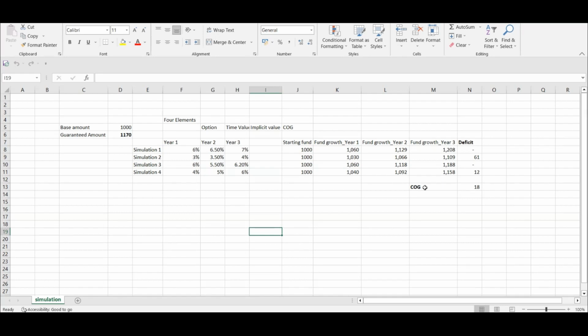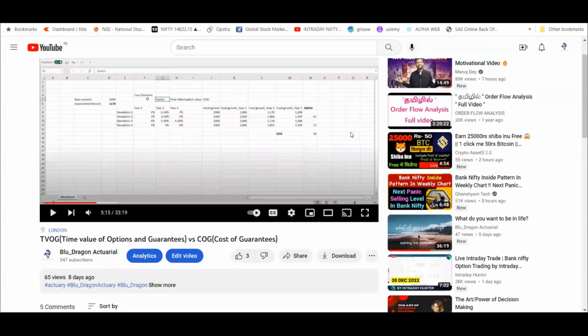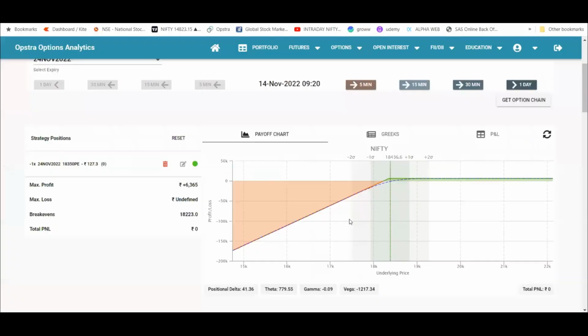And what is time value of option? In order to understand time value of option, we need to go to the platform that I've shown earlier, which is called Opstra. In Opstra, I'm not going to repeat the entire lecture from last time, because, as you have seen, that is a 33-minute video. I don't want to make this video 33 minutes as well.